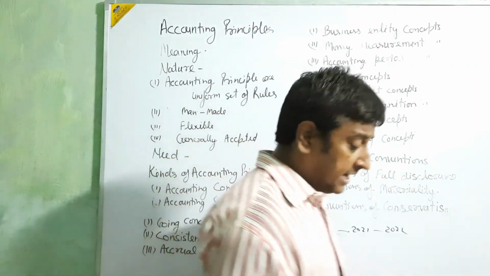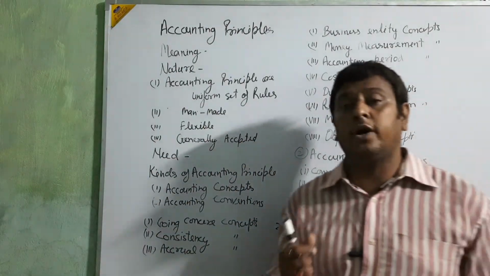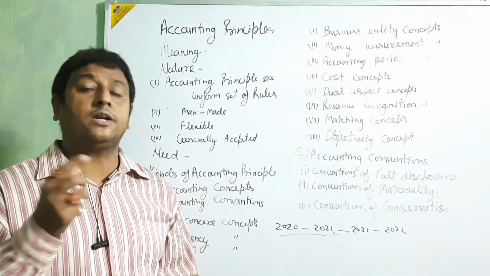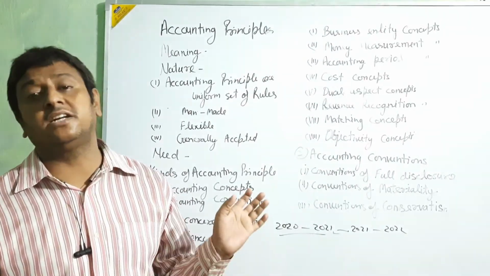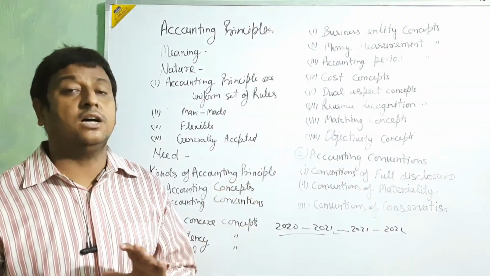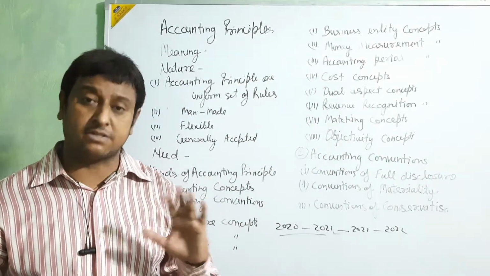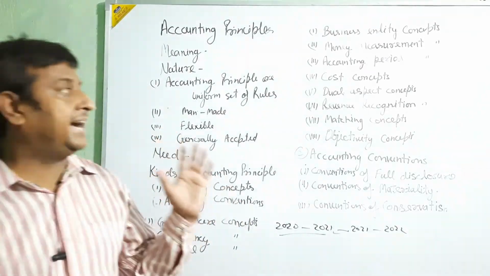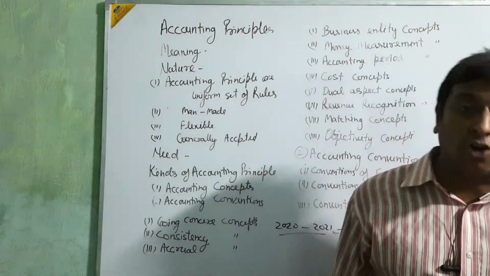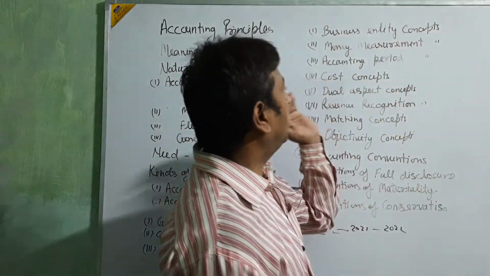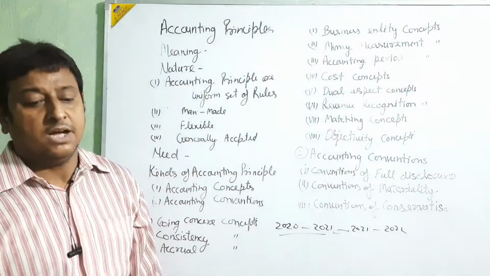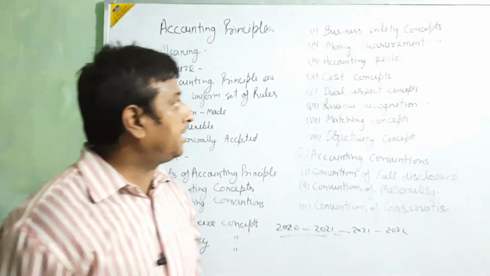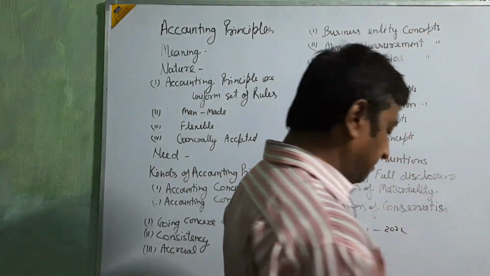Likewise, if any owner pays some personal expense out of the profit of the business, that is treated like a drawing. That is not a business expense. That is his personal expense. So we are going to treat that type of expense as a drawing. So in this principle, the business entity concept, it means business and businessman both have separate entities. Okay, beta?